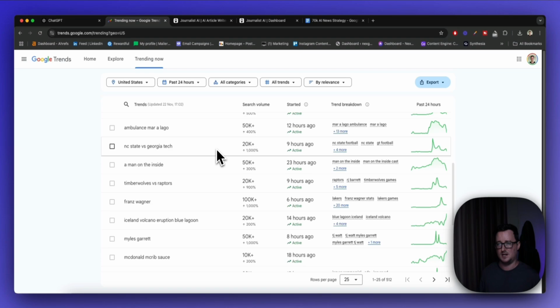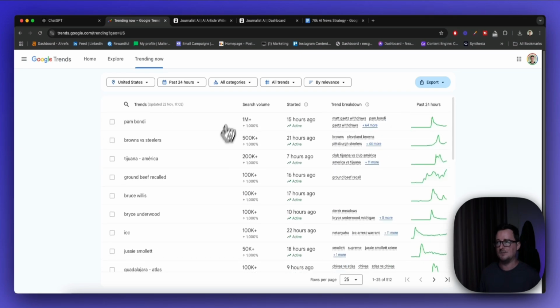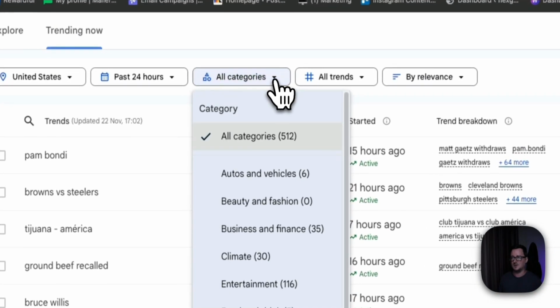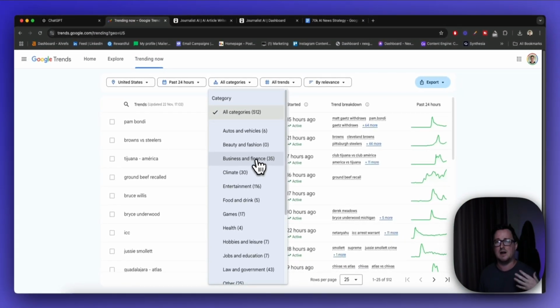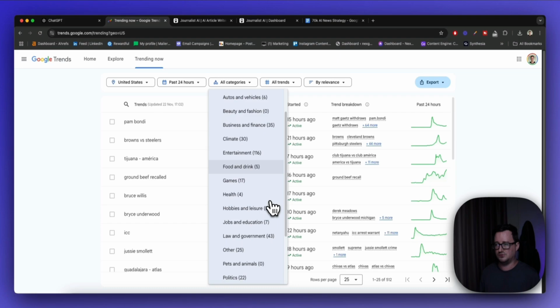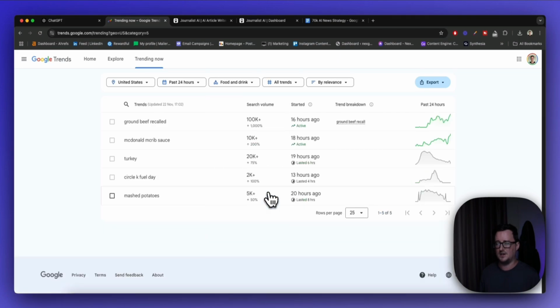Lots of different news article topics here. So you want to click on all categories and then basically choose your niche, okay? Whatever your business is in, wherever your blog is in, wherever your community or your website is in, you want to pick from here, okay? So let's go ahead and, what should we look at? Food and drink. I'm sick of politics right now, way too much.